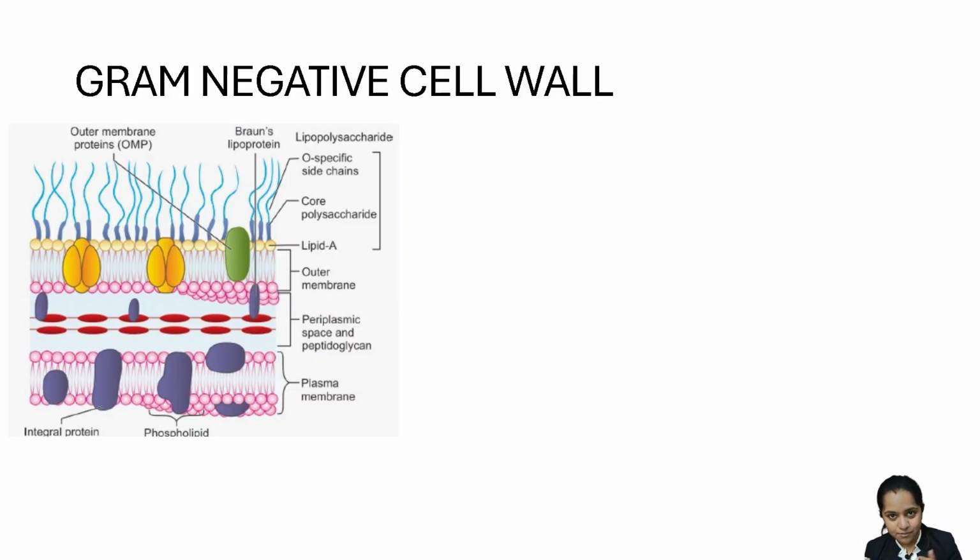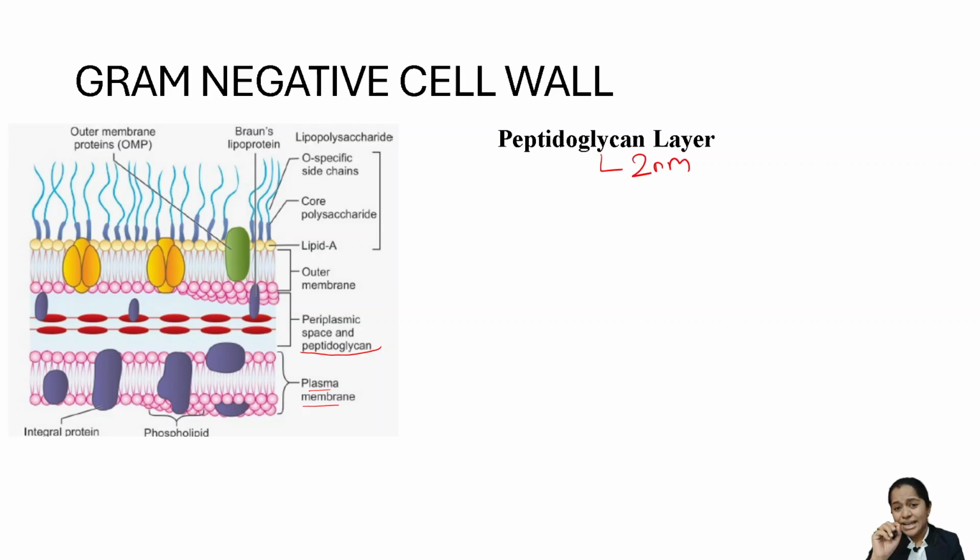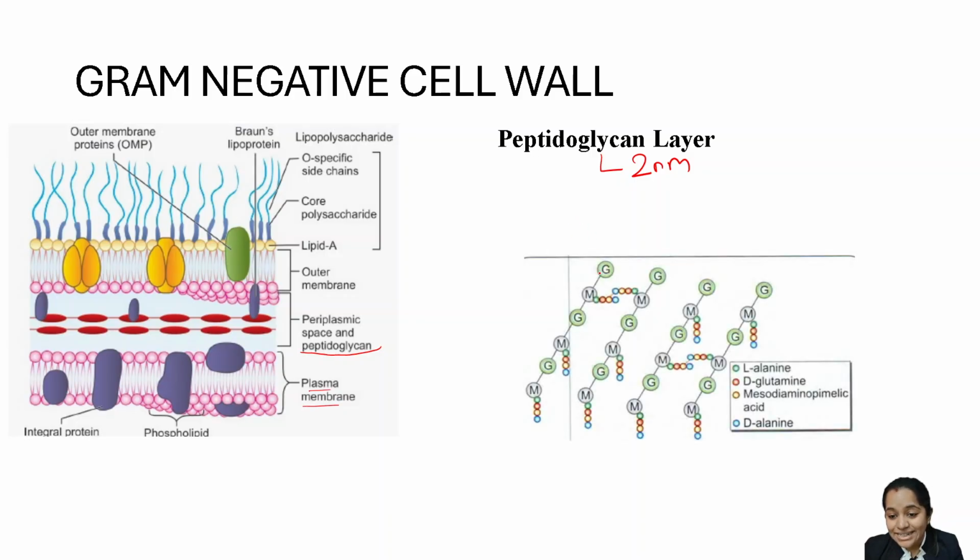So, we will start from the innermost layer. This is the plasma membrane and this is the peptidoglycan and the periplasmic space. You see, the peptidoglycan layer is so thin. The peptidoglycan layer is almost 2 nanometer in size. Okay, it is so thin. Now, see, यहाँ भी that whole peptide chain is present. The alternating NAG and NAM unit is present here also.